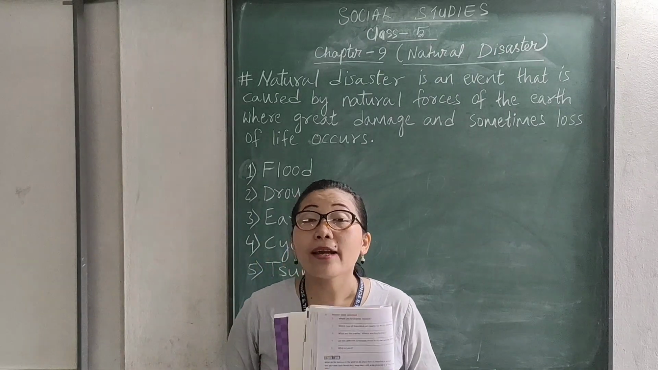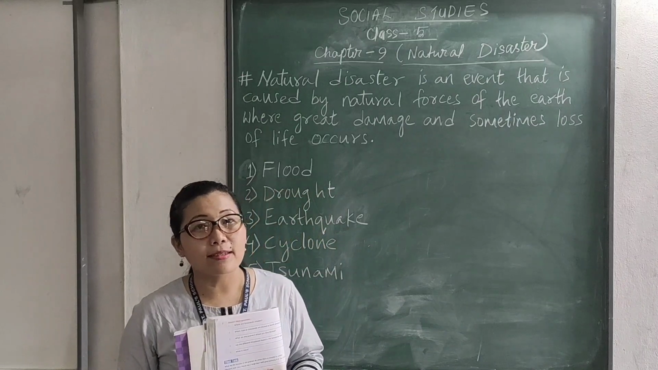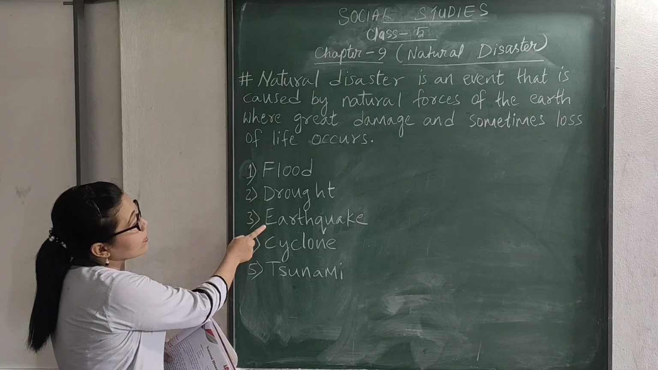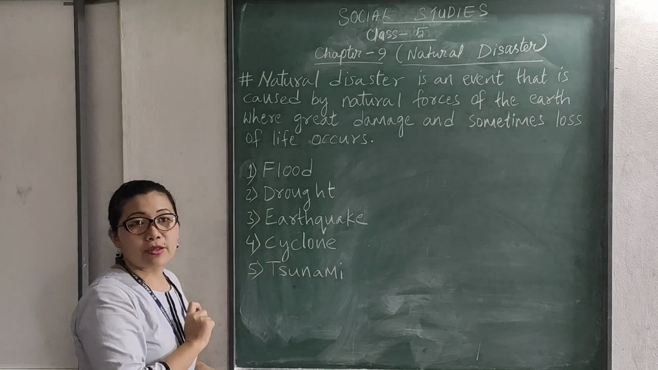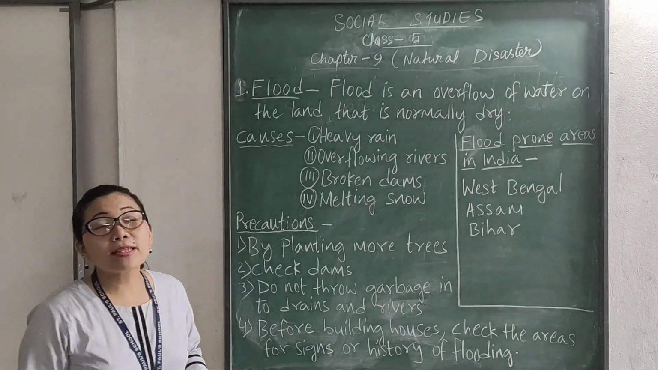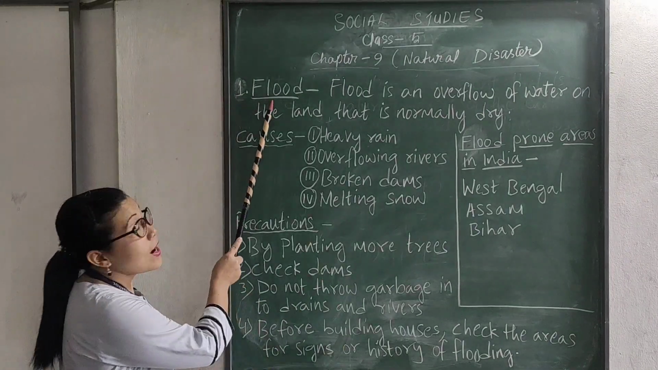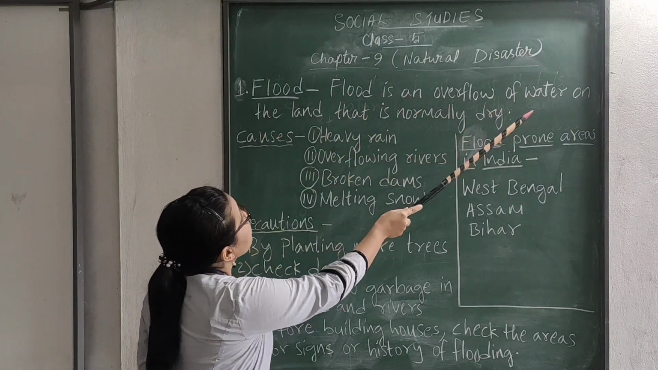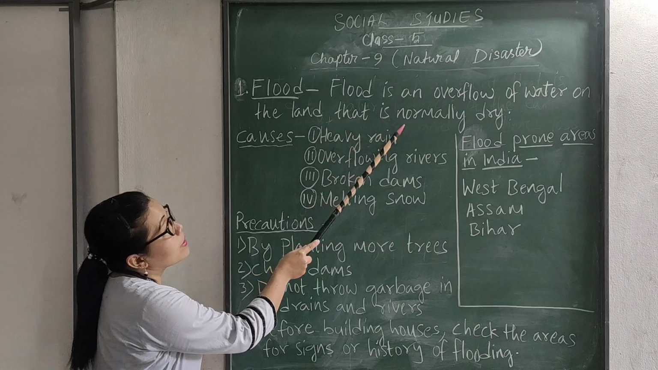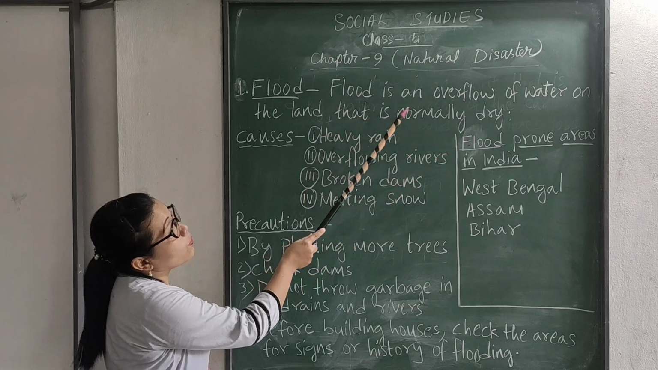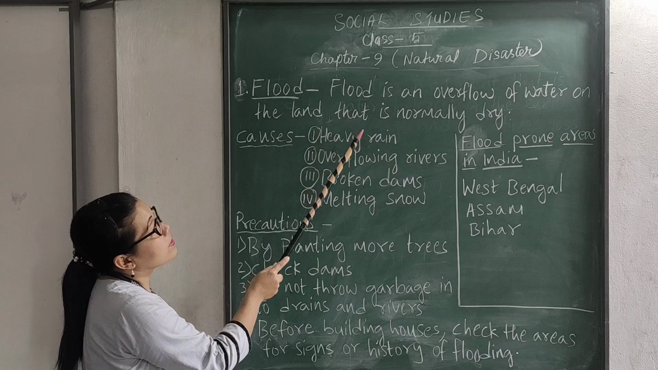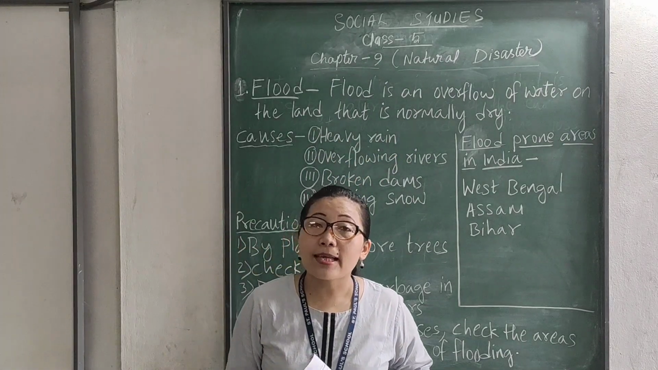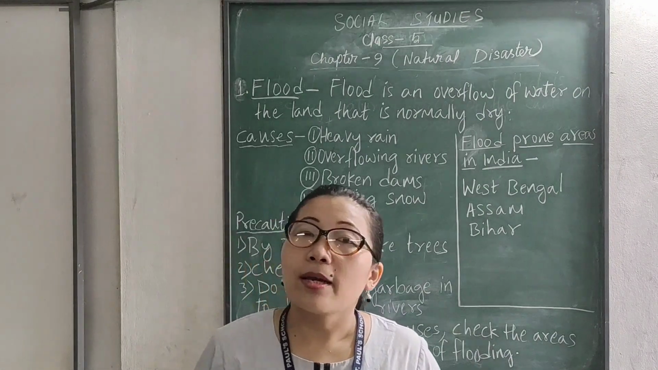And today we will be learning only 5 natural disasters. And they are flood, drought, earthquake, cyclone, tsunami. Okay? Now first let us do flood. What is flood? Flood is an overflow of water on the land that is normally dry. Flood is a common natural disaster, okay, that can affect people.